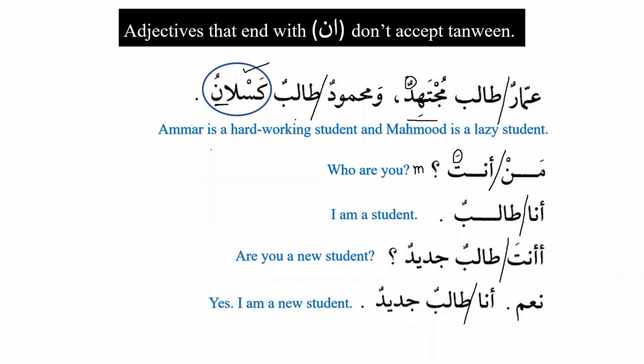Now we can see here that kaslanu is mamnu min as-sarf. It's a diptote, a partially flexible noun. I gave you 5 or 6 categories. Do you remember those 5 categories where we say that the noun is mamnu min as-sarf? Does anyone remember? The reason we have to revise it again and again is that it's a very important topic in the Arabic language.